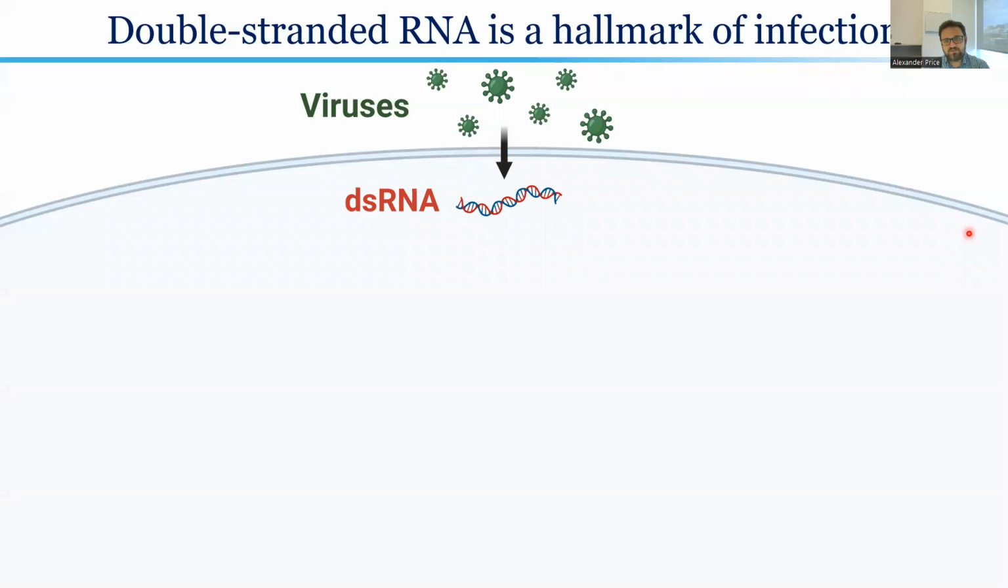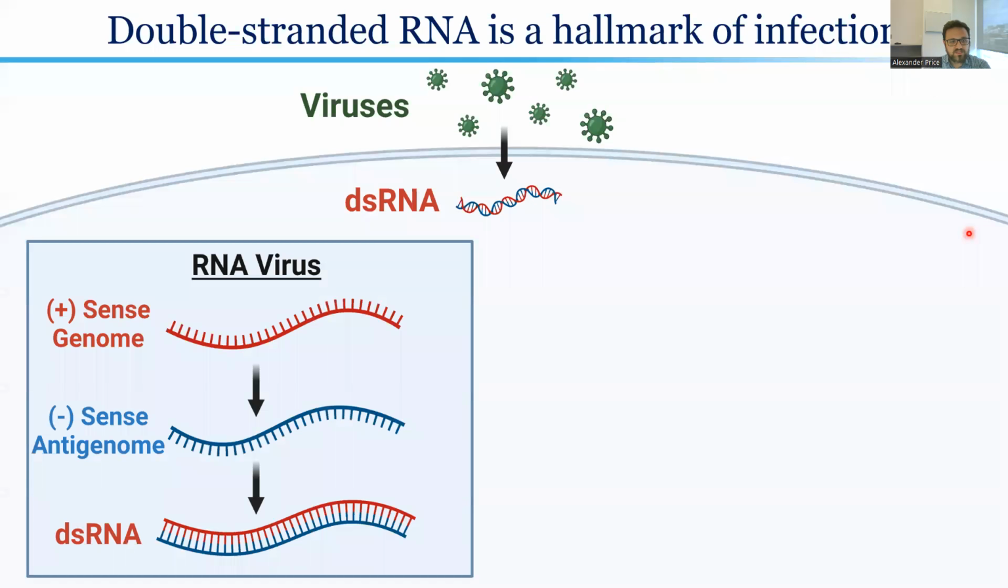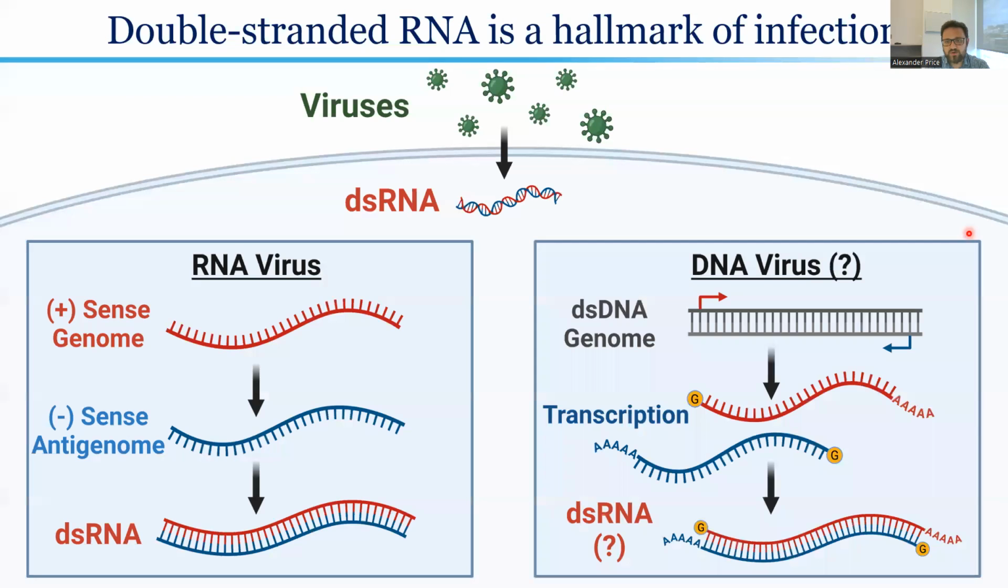In general, double-stranded RNA is considered a hallmark of viral infection. Among these, RNA viruses, whether of a positive sense genome or an antisense genome, must make a full-length genome copy of double-stranded RNA during the process of replicating their RNA genomes. DNA viruses, however, are a slightly different story.